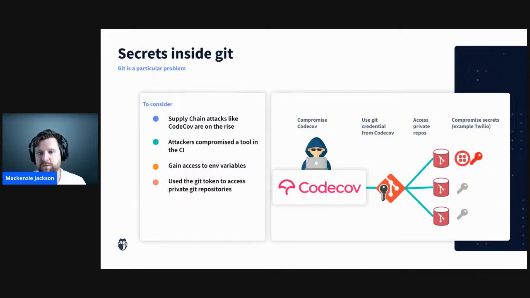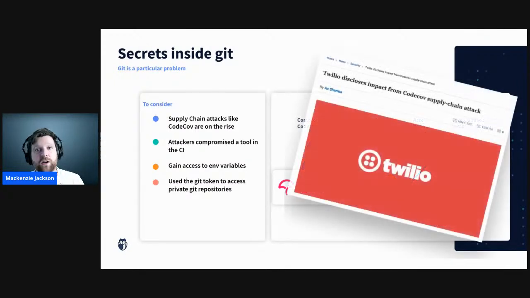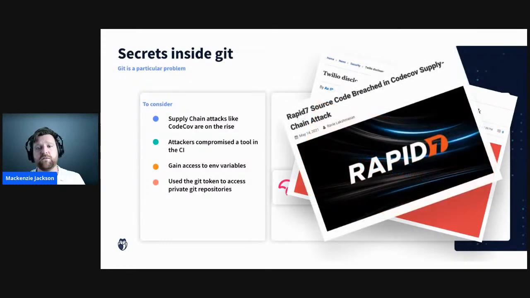For example, one attack path was that the attackers got access keys to Twilio's private Git repositories. They then used those keys to access the private repositories and scan them for vulnerabilities, in which they found quite a few. Twilio then disclosed this, but we also saw this in a number of different companies, including Rapid7, who had their source code released through the CodeCov attack.